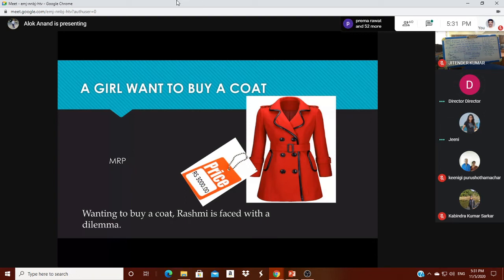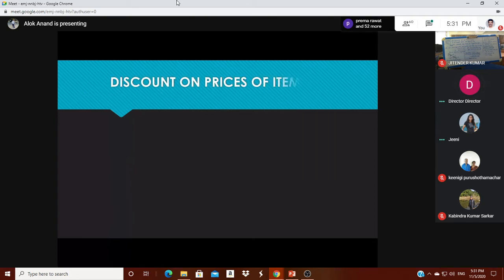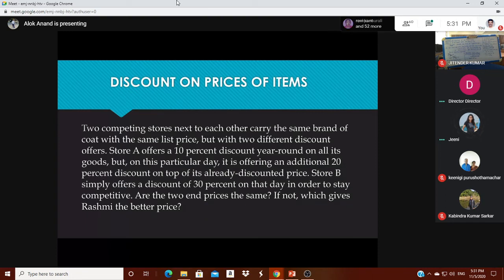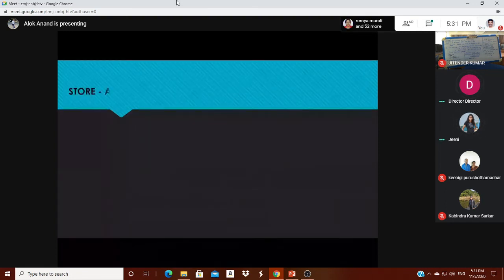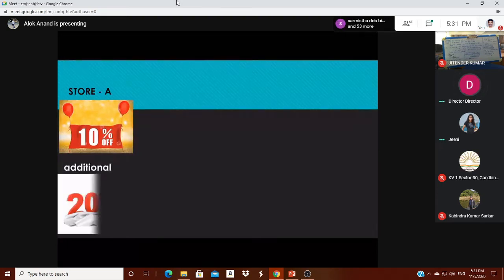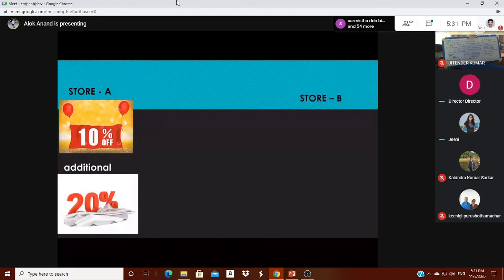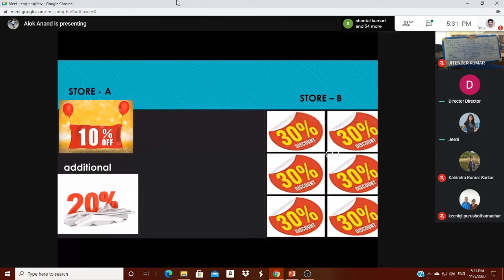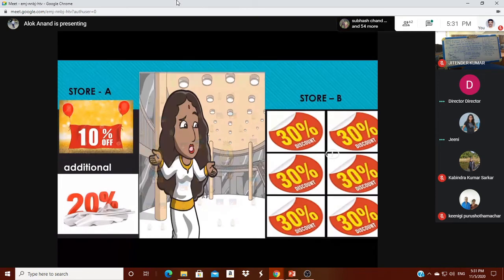This is the situation. The situation is what? The discount on prices of items is different. Store A is giving 10% off on that same item, and additionally giving 20% discount. But store B is giving an overall 30% discount. So the girl gets confused whether she has to go to store A or store B.